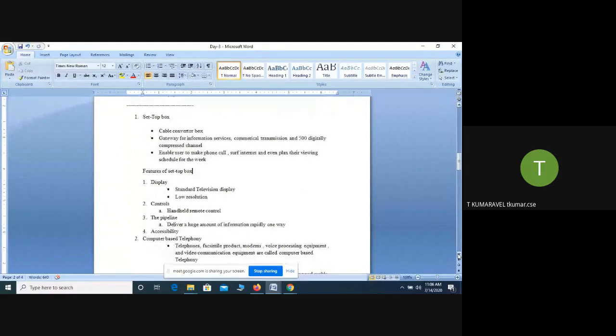You are already familiar with the setup box. How do you get a cable connection in Tamil Nadu? We get the cable connection in two different modes. One is government cable TV, and another one is private. There are different types of private service providers, like Airtel and Tata Sky. How do we view the TV? They get the signal from the satellites, and after that, what happens?